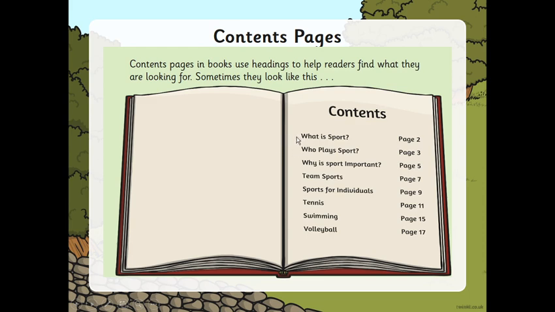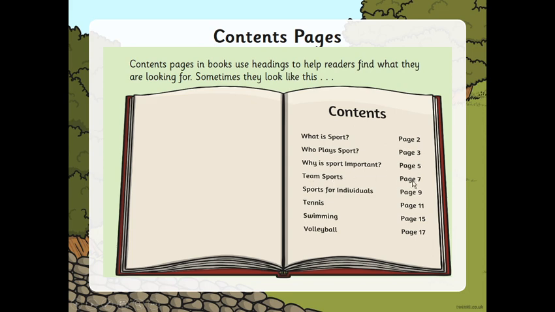headings, and I can see that on page 2, what is sport? If I go to page 2, I will find out about what is sport. Who plays sport? Page 3. Why is sport important? Page 5.